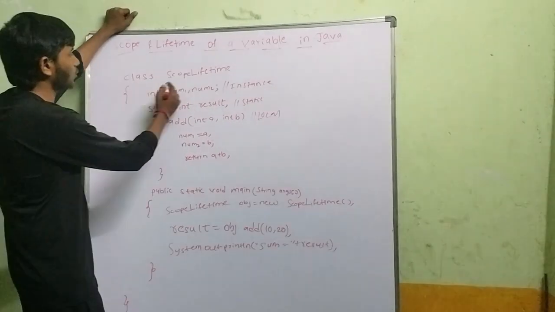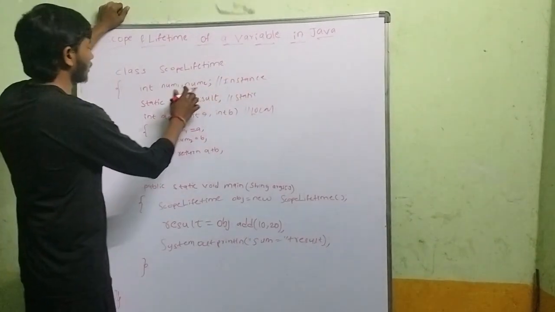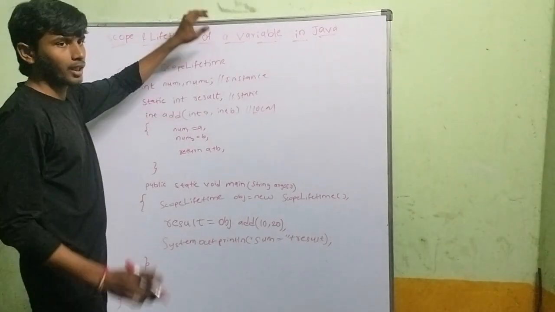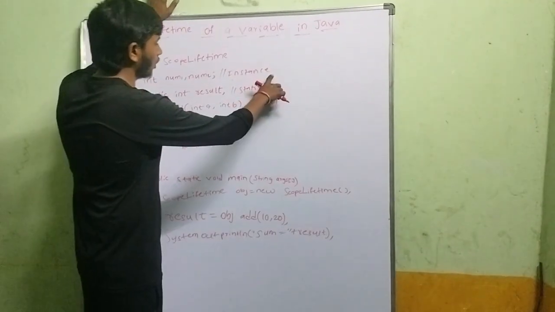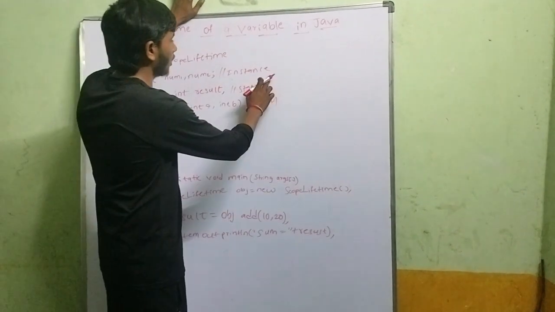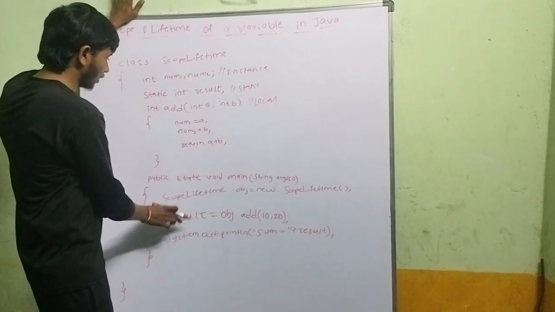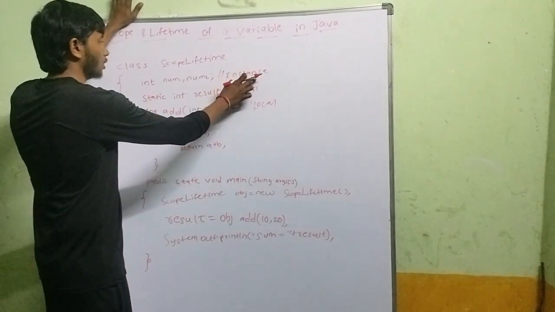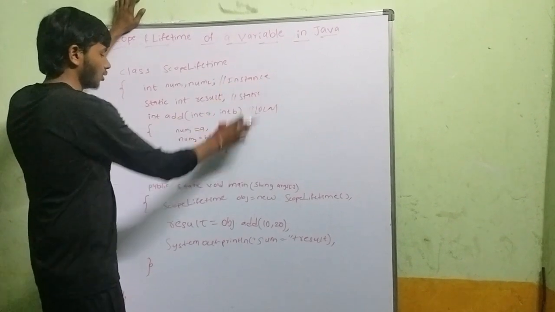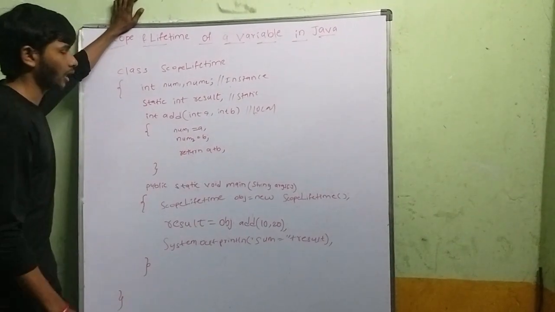Here there is a class, ScopeLifetime, and there are three types of variables: instance variable, static variable and local variable. The instance variables are the variables which are declared inside the class and above all the methods. These are called instance variables. An instance variable can be accessed throughout the program, except in static methods.